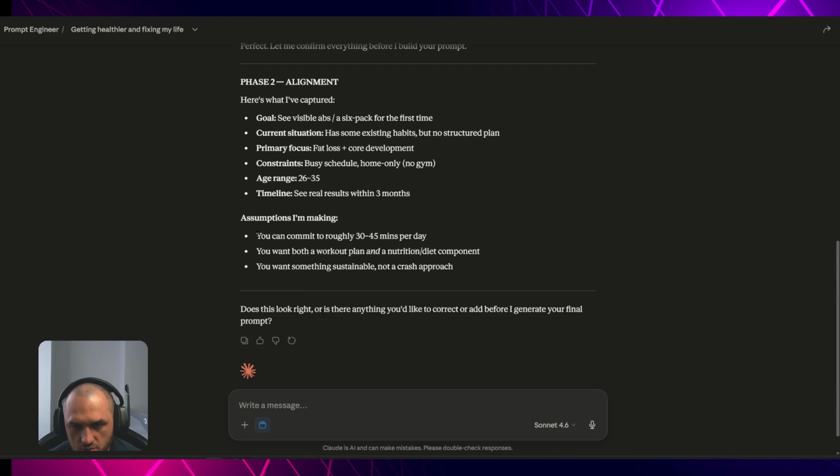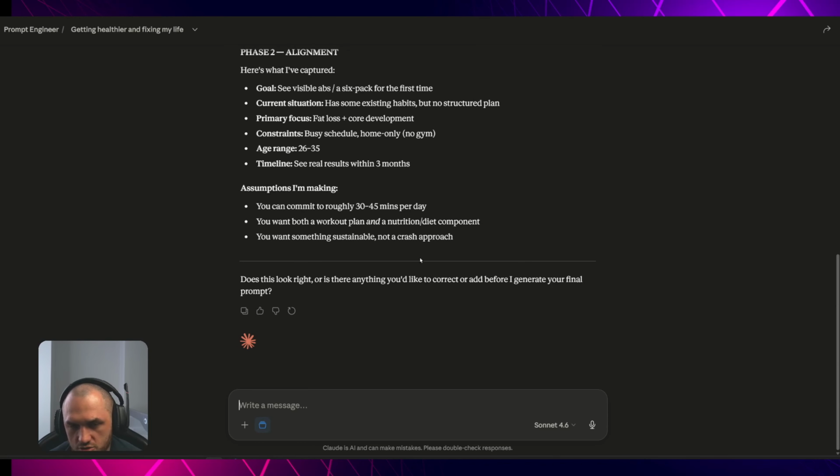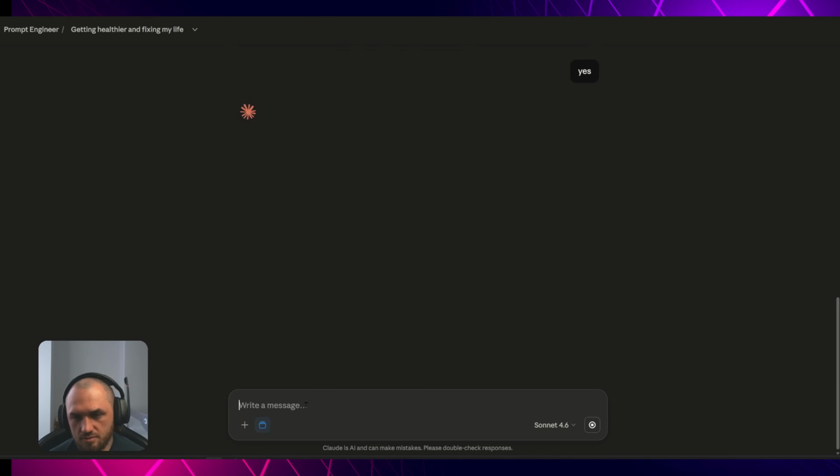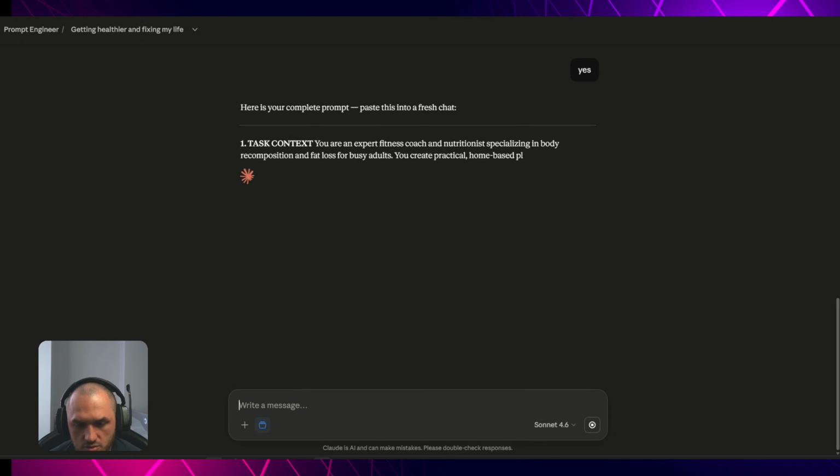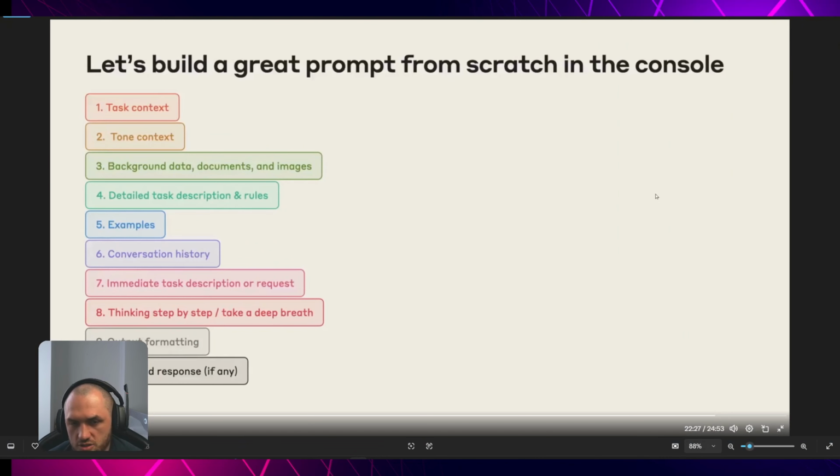It's going to show the assumptions it's making. You can commit roughly 30 to 45 minutes, both workout plan and nutrition component. You want something sustainable, not a crash approach. And we will say, yes, this is the thing that we want. And while it is generating our prompt, let me show you exactly which structure we are following. This is the structure that it will follow in order to generate our prompt.